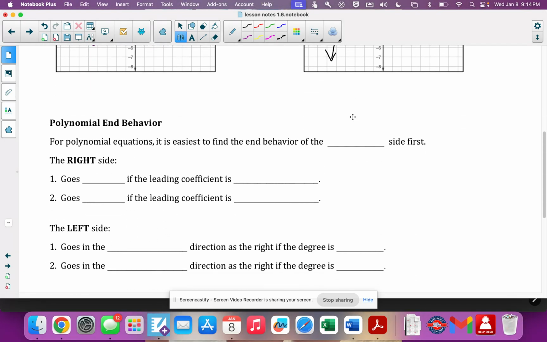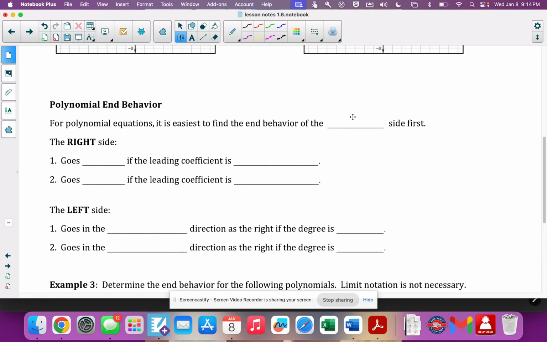Okay, so when you are looking at a polynomial, whether it is graphed or you're doing it based on the leading coefficient and all that other good stuff, which leading coefficient does tell you about end behavior, it's easier if you do the right or positive side first, only because for this reason. Okay, so the right side goes to infinity if the leading coefficient is positive, period. You haven't flipped the graph over. Think of it like a positive linear function.